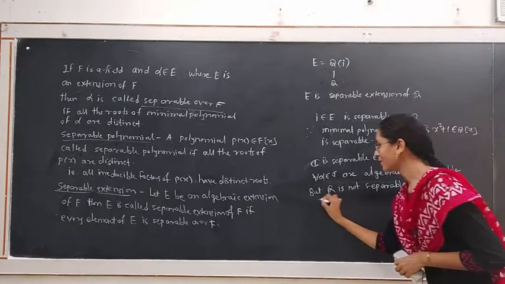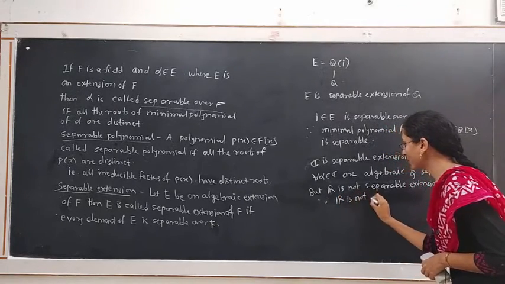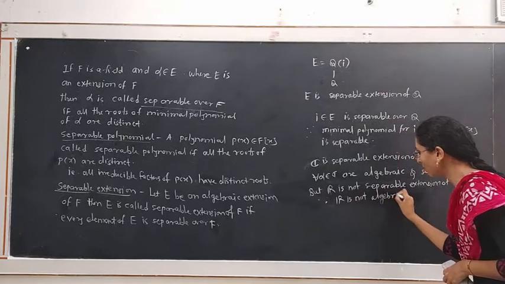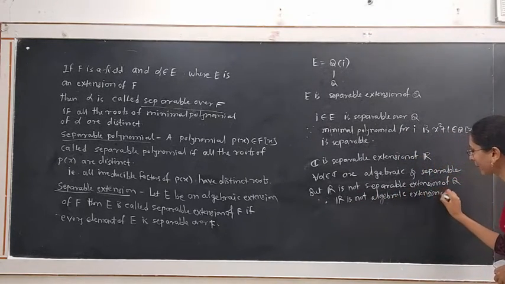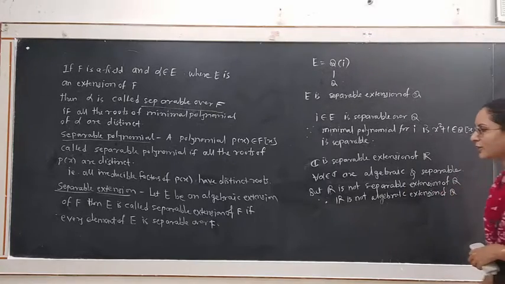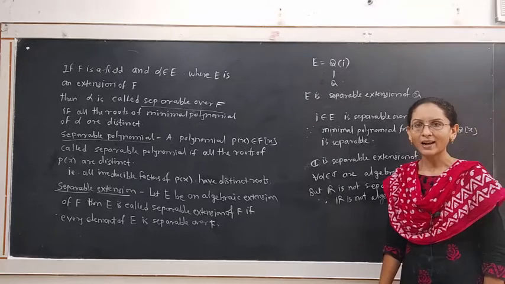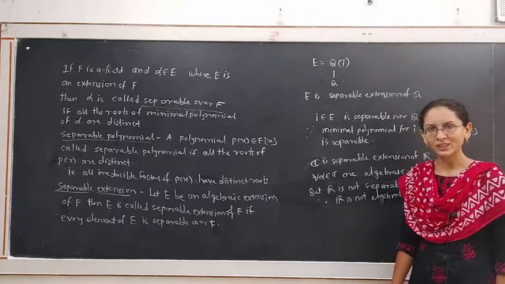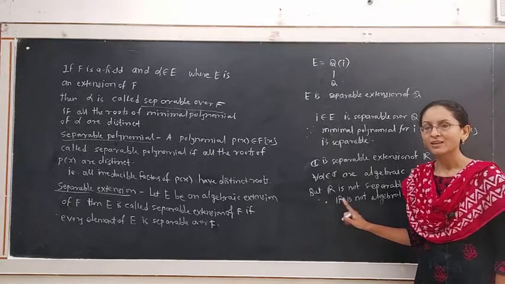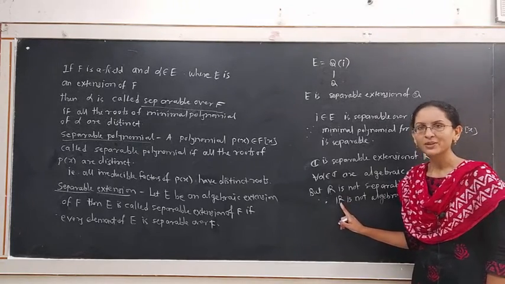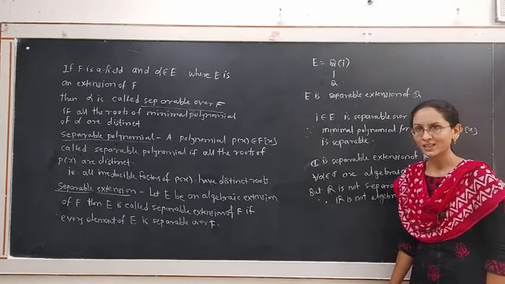Why? Because R is not an algebraic extension of Q. Why is it not algebraic? Because pi and e are transcendental elements over the field Q. Those elements belong to R, pi, e, etc. The elements belong to the set of real numbers but are not algebraic over Q. Therefore, R is not an algebraic extension of Q.